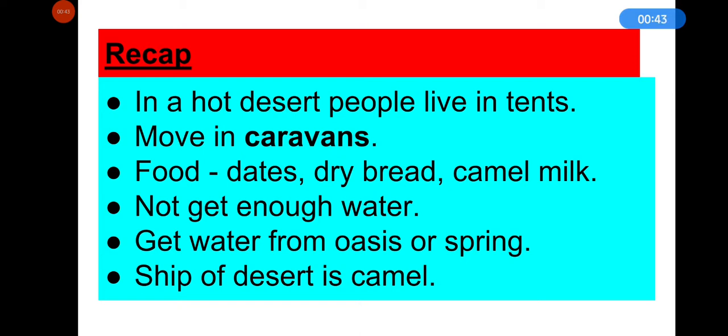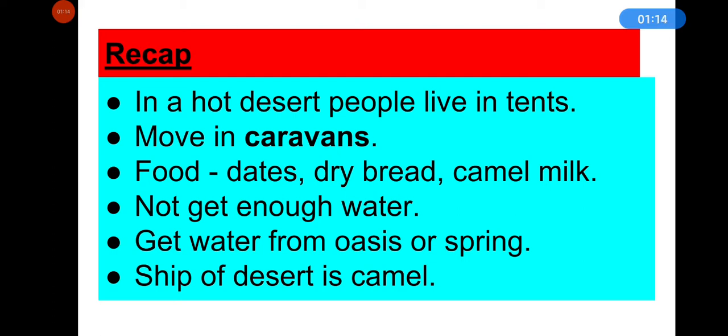We have studied about living in a desert. Do you know what is a desert? If you know, you can answer to your partner. A desert is an area full of sand with a hot and dry climate. And camel is the ship of the desert. Deserts are very hot at daytime and cold at night.